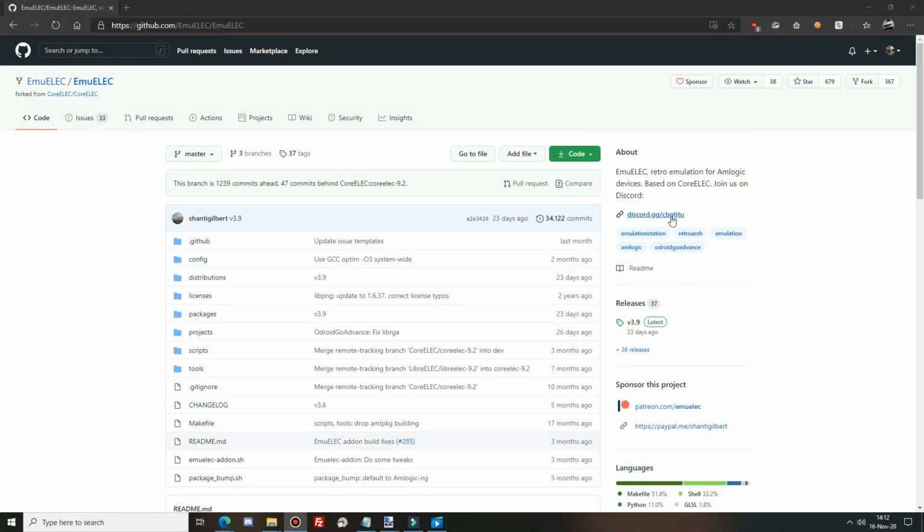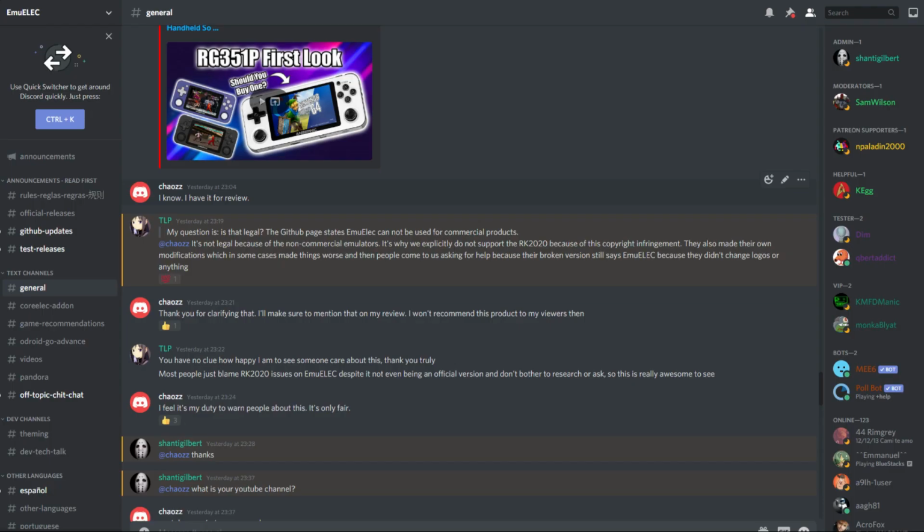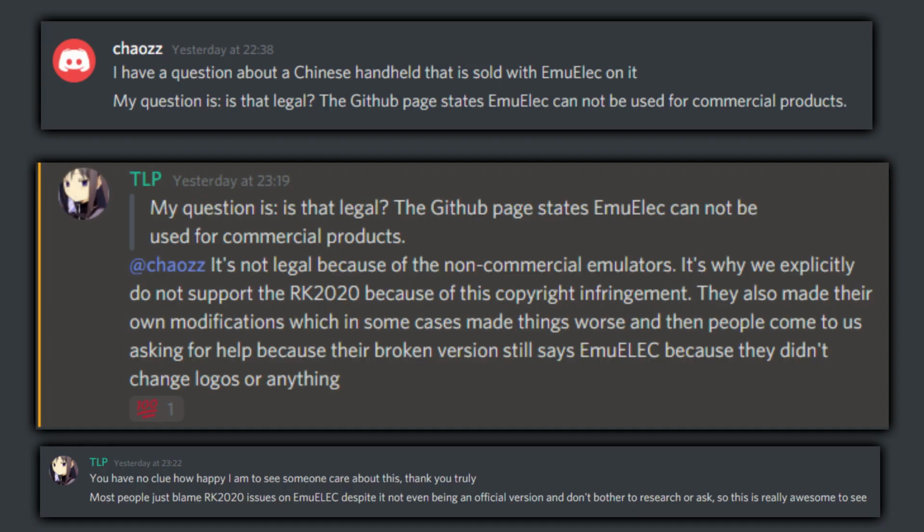So I jumped on this project's Discord channel to find out if the creators of the RK2020 reached out to the EmuElec development team to make some kind of arrangement. Here is the official answer I got from one of the developers of EmuElec. "It's not legal because of the non-commercial emulators. It's why we explicitly do not support the RK2020 because of this copyright infringement.